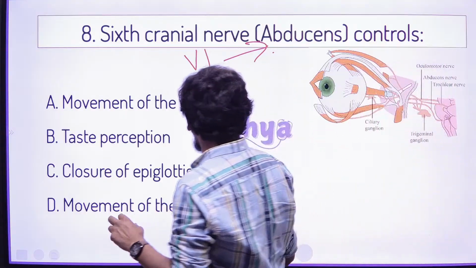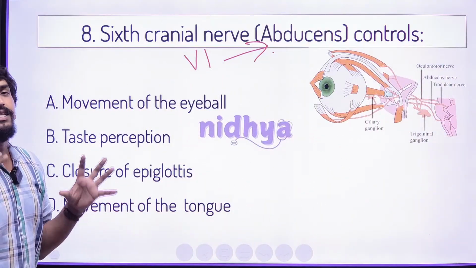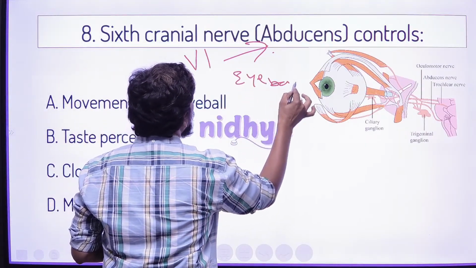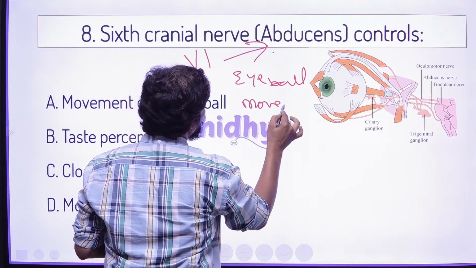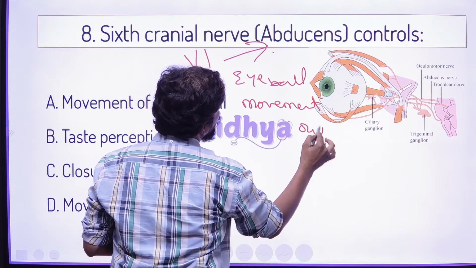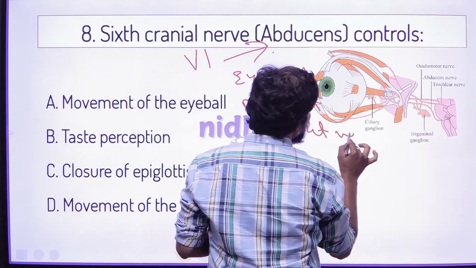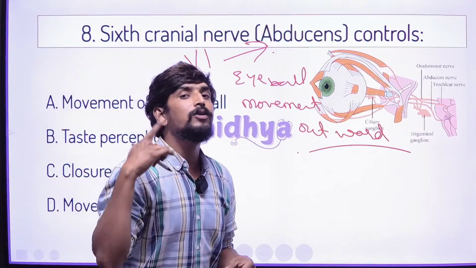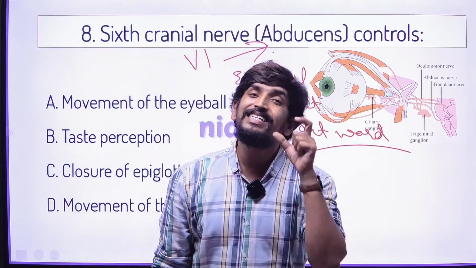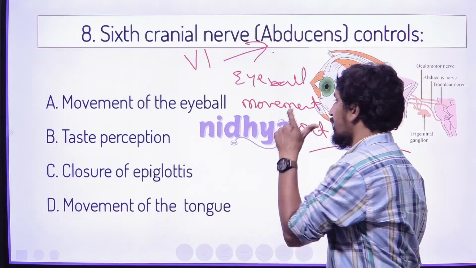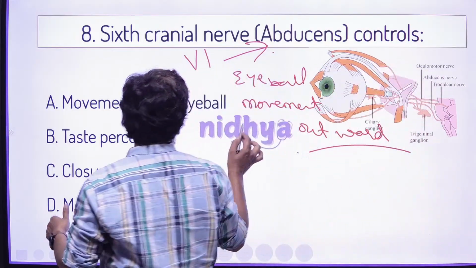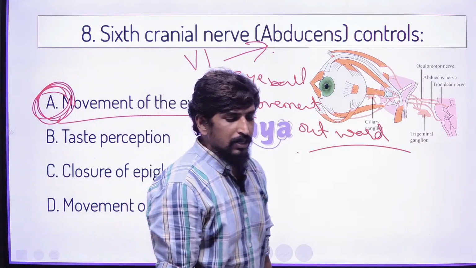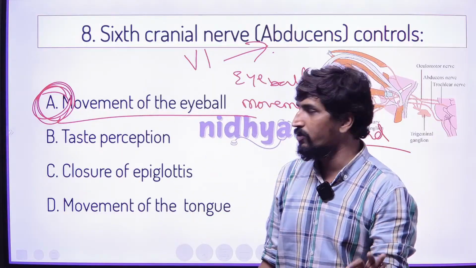See, this sixth cranial nerve specifically acts for eyeball movement, especially outward movement. This outward eyeball movement is controlled by the cranial nerve called the sixth cranial nerve, that is the abducens nerve. So in the given options, the sixth cranial nerve acts for movement of the eyeball, which we need to remember specifically, right?